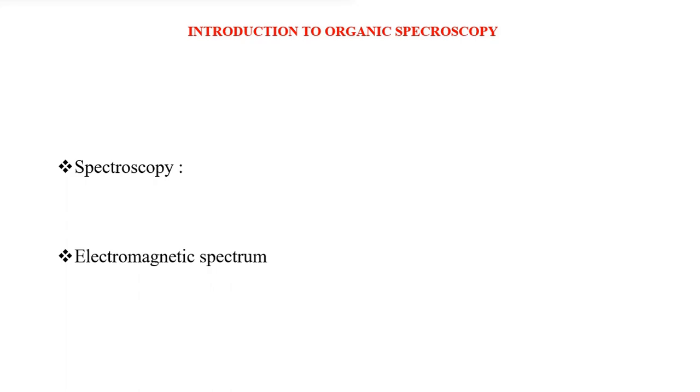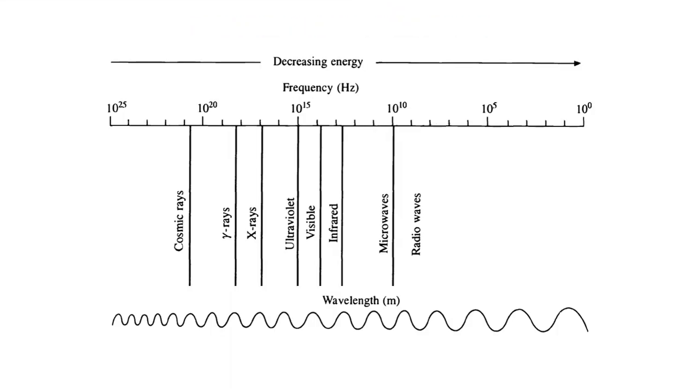Actually, electromagnetic spectrum covers a very wide range of electromagnetic radiations, from cosmic rays having wavelength in fraction of an angstrom to radio waves having wavelengths in meters or even kilometers at the other end. The arrangement of all types of electromagnetic radiations in order of their wavelength or frequency is known as complete electromagnetic spectrum.